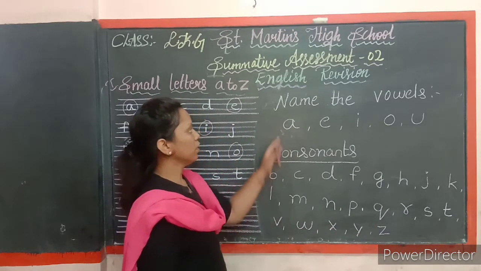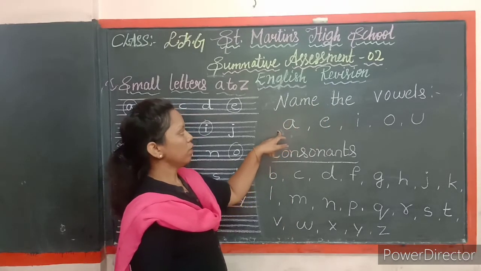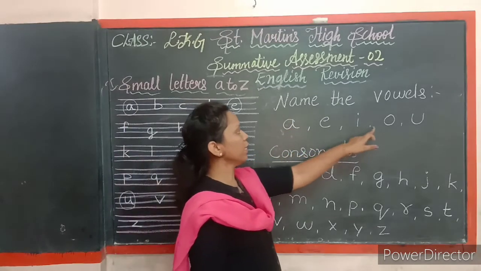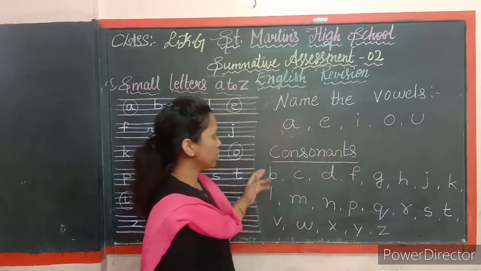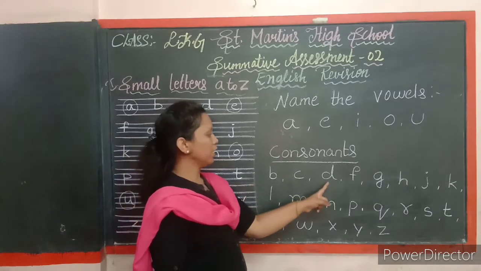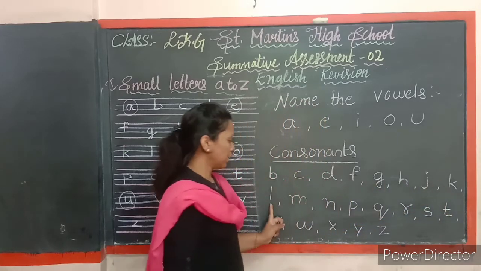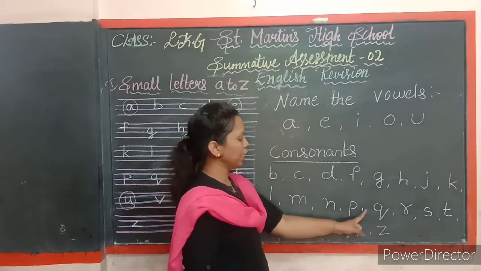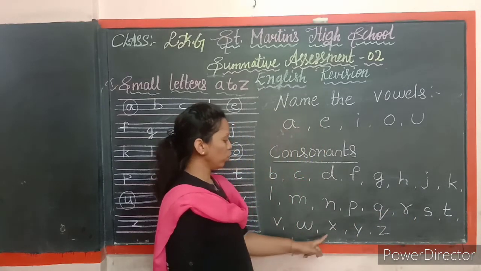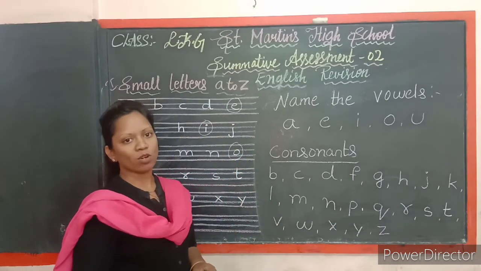Understood, children? Name the vowels. You have to write 5 vowel letters. If I give you name the vowels, you have to write the 5 vowel letters, that is A, E, I, O, U. And next is consonants. So remaining letters are consonants, that is B, C, D, F, G, H, J, K, L, M, N, P, Q, R, S, T, V, W, X, Y, Z. I hope you all understood the vowels and consonants, children.